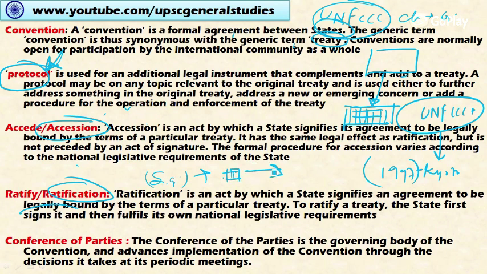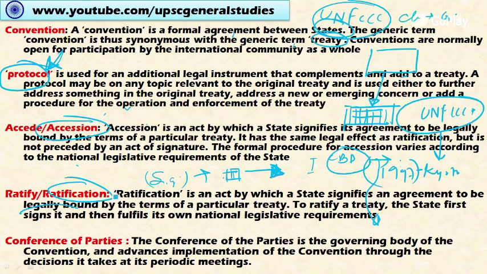Those governments have to bring that agreement into their respective parliaments. For example, if India signs the Convention on Biological Diversity, it has to be ratified by the Parliament of India in order to give sanctity to this signature. So ratification is when the countries get the permission from their respective parliaments by ratifying the treaty. So this is ratification.